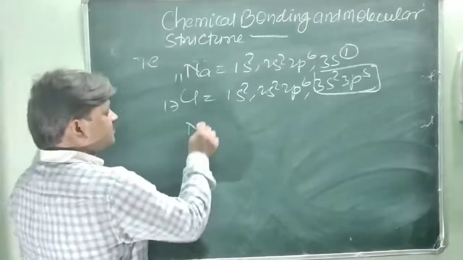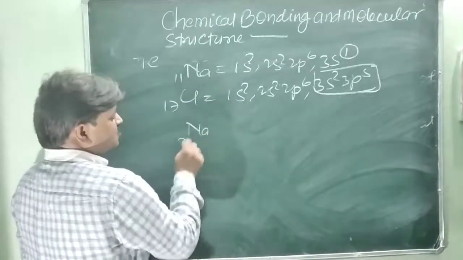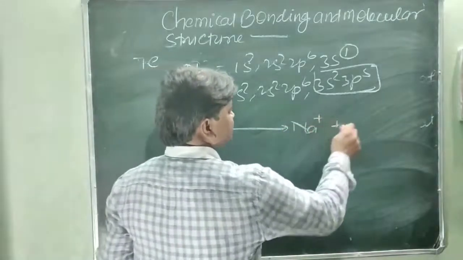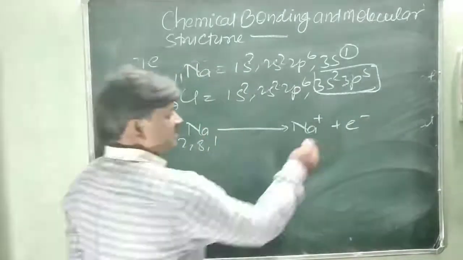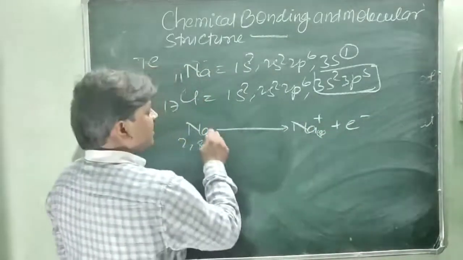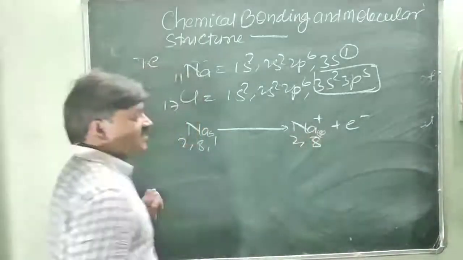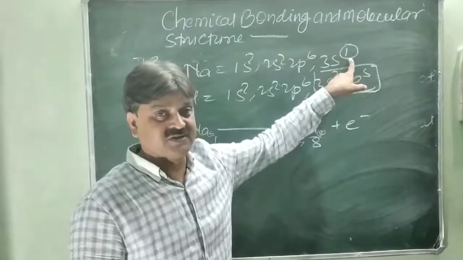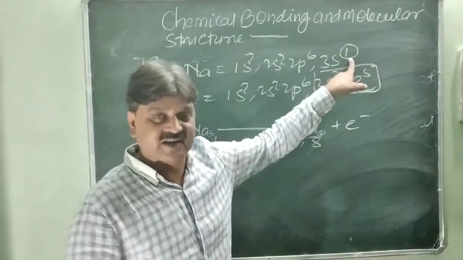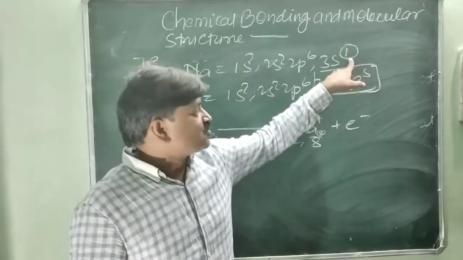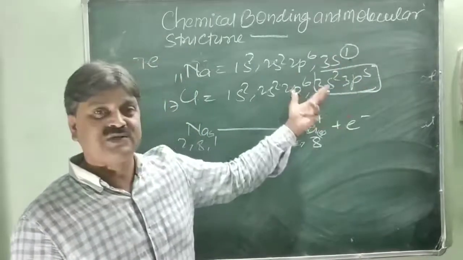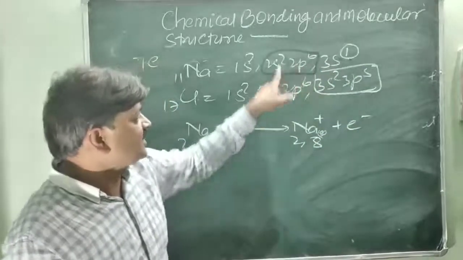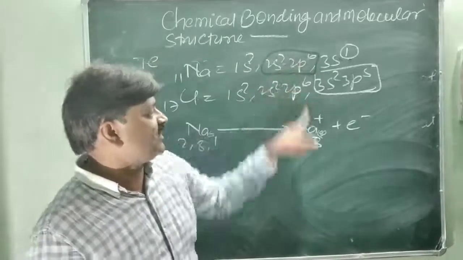So sodium is 2, 8, 1. After losing 1 electron it becomes Na plus, in gaseous form, and now it is 2, 8. Sodium would otherwise require 7 electrons in the outermost shell, which cannot be accepted from another atom, because an atom having 7 electrons will gain an electron, not lose one. So sodium has another way to achieve a stable structure. After losing 1 electron, its valence shell would be the inner shell, which has 8 electrons, so you will see 2, 8.